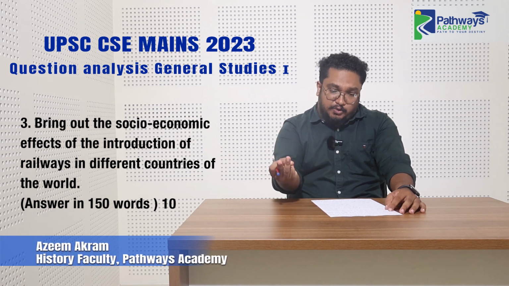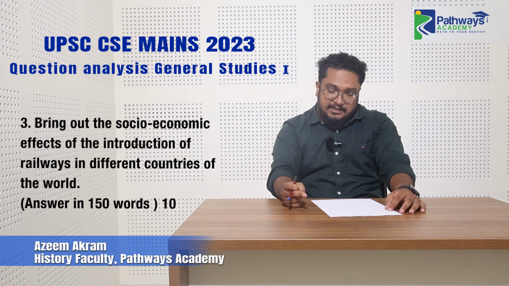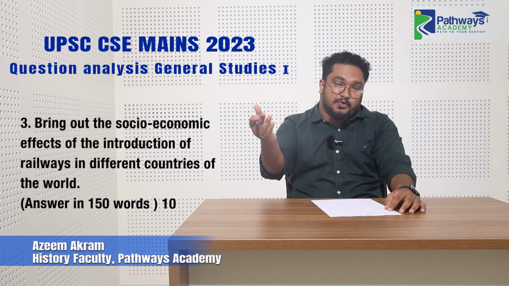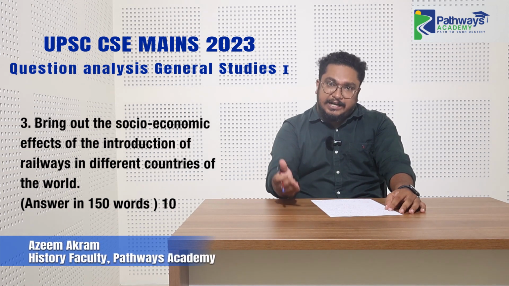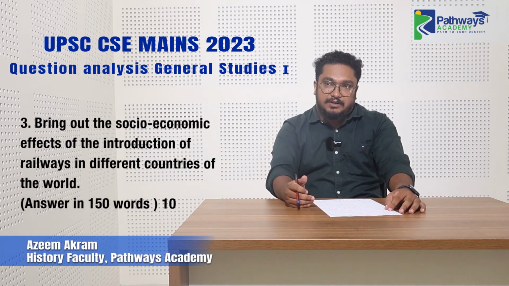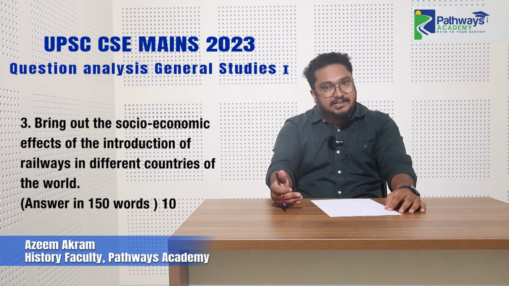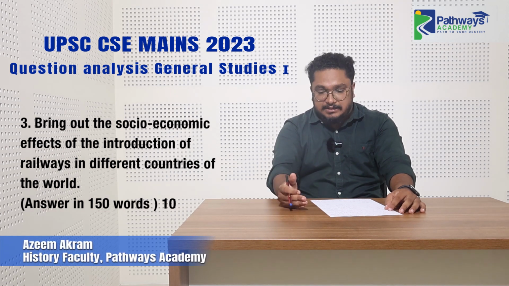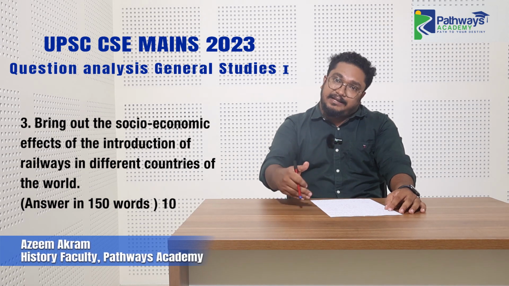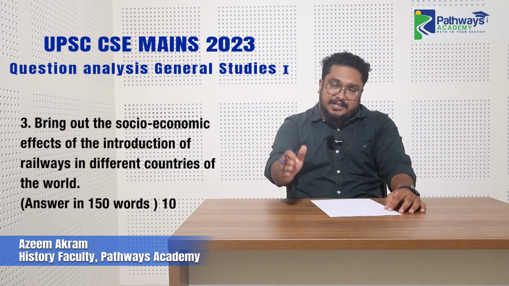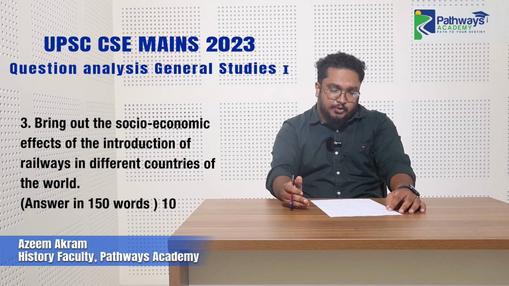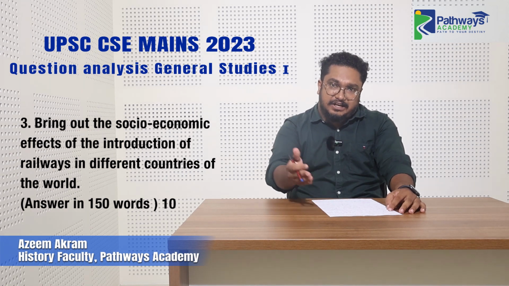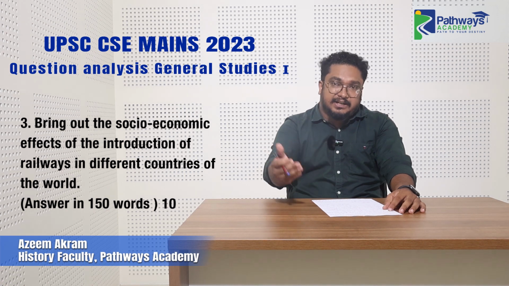So you have to write the social effect, the economic effect, and how it happened in different parts of the world. As part of modern Indian history, you will be studying the introduction of railway and its effects on India. Related to that, most history faculties will also discuss the impacts of railway in England. The discussion is bound to happen. Also, our syllabus mentions the industrial revolution, which has different phases. In some countries, the industrial revolution happened because of the introduction of railway.